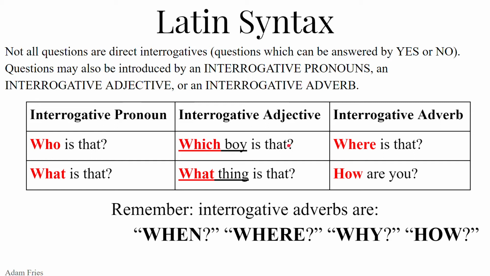Which girl is that? And then finally, an interrogative adverb. Where is that? How are you? And this links back to the morphology lesson on adverbs. Remember that interrogative adverbs are when, where, why, and how. And those questions are answered by adverbs. When? Then, sometime, now, always, yesterday, tomorrow, today.